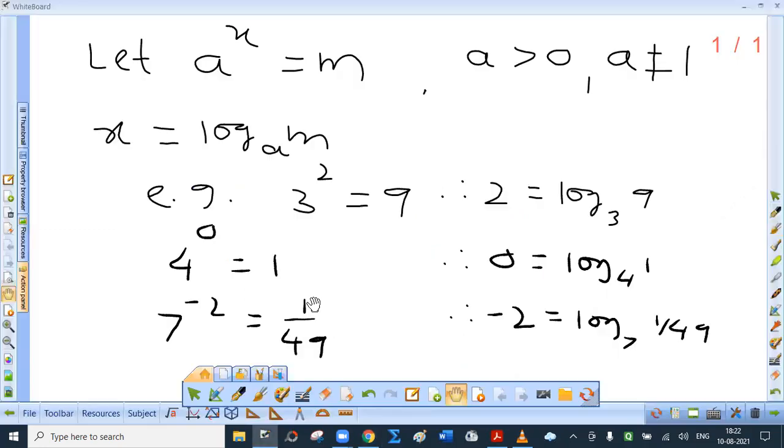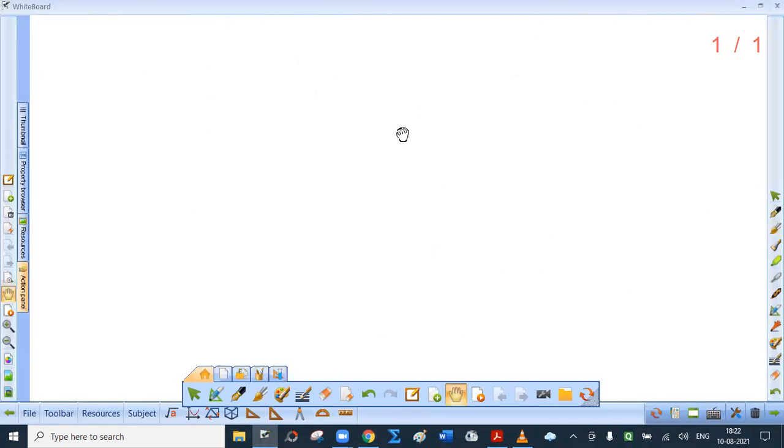So can I say that for the logarithmic function, what is the domain? Suppose I define y as log x. See, the base is not written. This does not mean a baseless logarithm is possible. Logarithm definitely has a valid base. But here I want to tell you about domain and range.